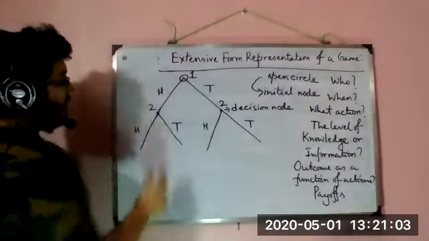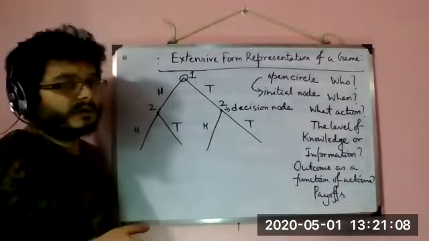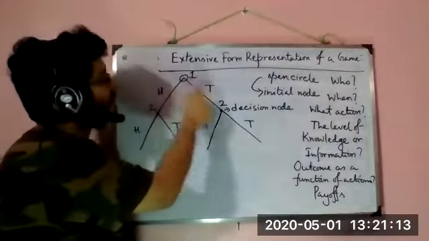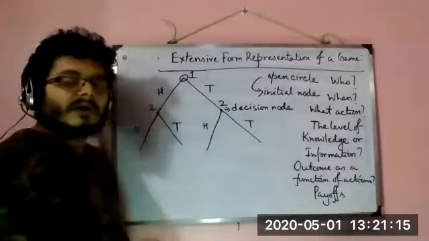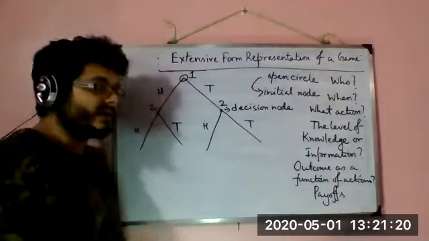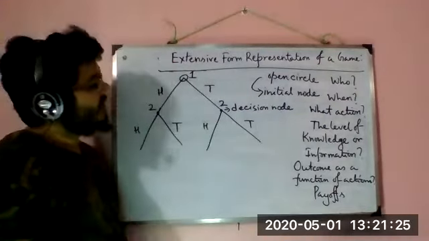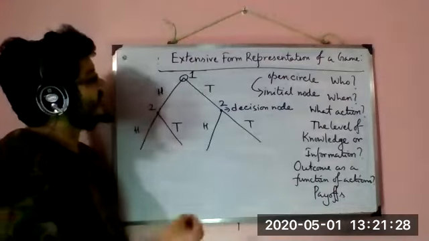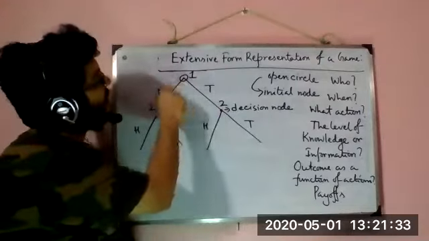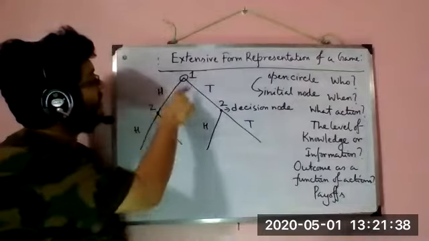So player 1 moves first. Before player 1's move, nothing happened in the game. This is the initial node. Why? Because obviously this is also a decision node, a point where a player is asked to take a decision. So this decision node goes to player 1, but to signify the special characteristic of this point, that it is the first starting of the game, we represent it by an open circle and call it the initial node.